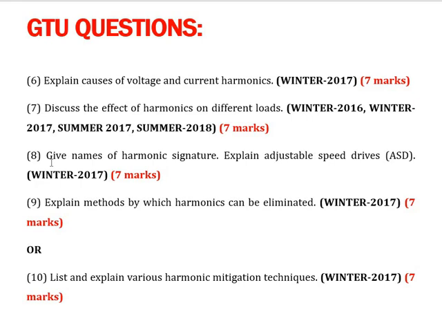And question 8 is: give names of harmonic signatures, explain adjustable speed drives, was asked in winter 2017 for 7 marks. Now question number 9 is: explain methods by which harmonics can be eliminated, was asked in winter 2017 for 7 marks. Same question. Question number 10, list and explain various harmonic mitigation techniques. So it is also asked for 7 marks in the examination.